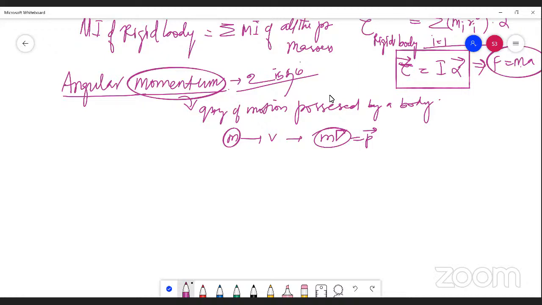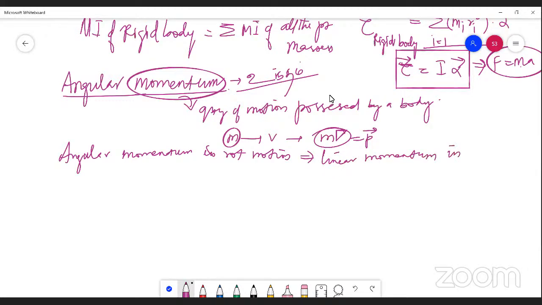So angular momentum in rotational motion is equivalent to the linear momentum in translational motion. Translational in the sense linear. Any object which moves along a straight line path is mentioned as translational motion. So angular momentum is for rotational motion. Linear momentum is for translational motion.